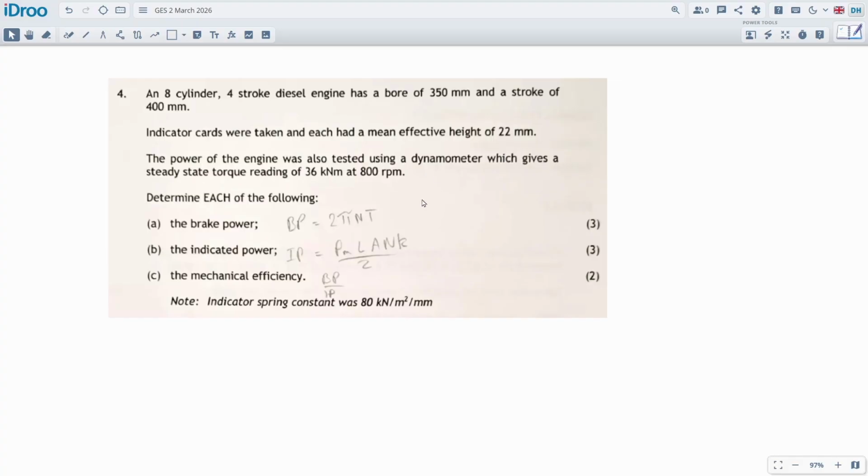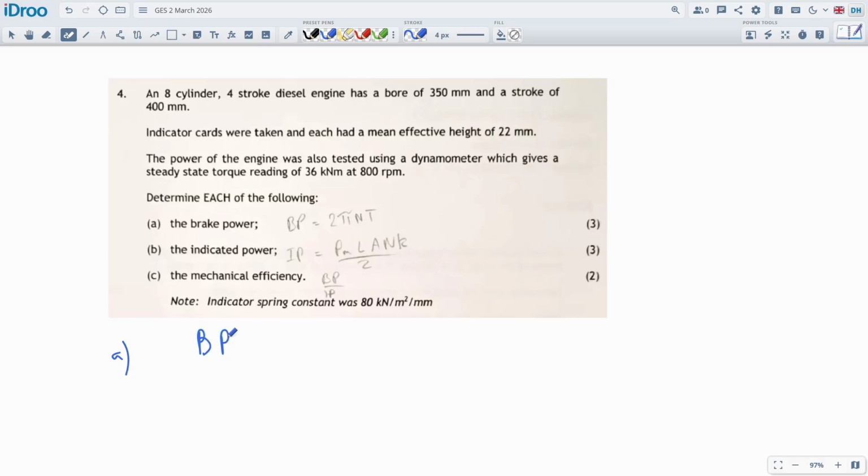Okay, so we're going to try to calculate this guy. An 8-cylinder, 4-stroke diesel engine has a bore and a stroke. Indicator cards are taken off, and each had a mean effective height of 22 millimeters. This is strange because there's a bit of a modern day variation we've seen quite recently, quite a few times. The new examiner, I would say, really likes this question. The power of the engine was also measured by a dynamometer, which gives the steady state torque reading of this much. Calculate brake power. Yeah, so my guy has written down the formulas here.